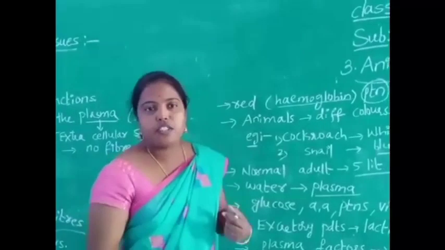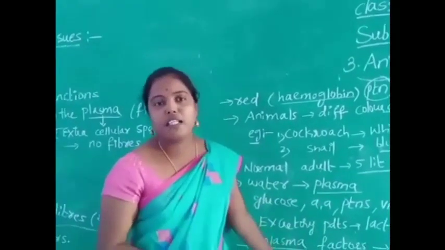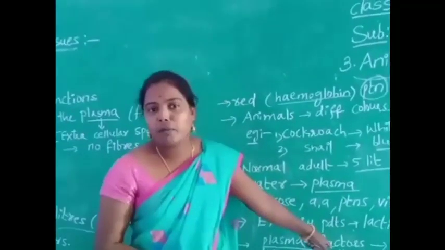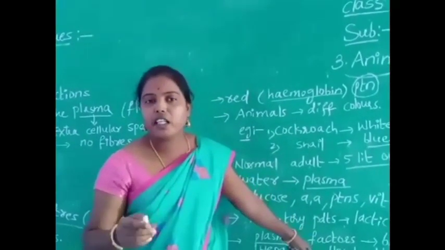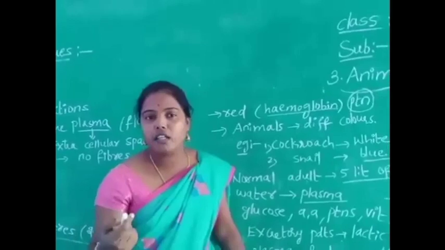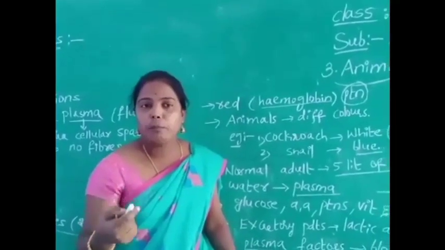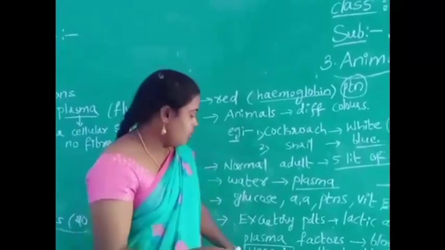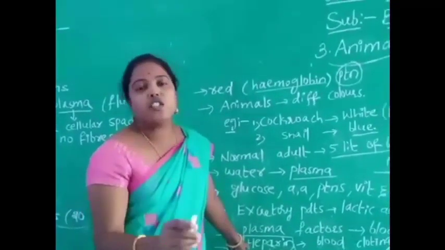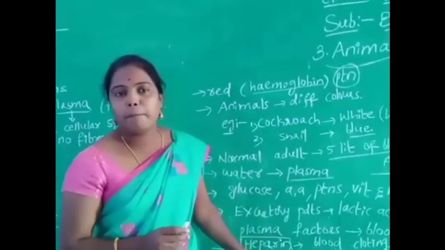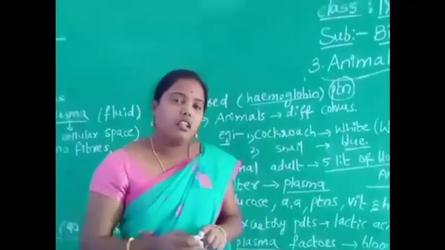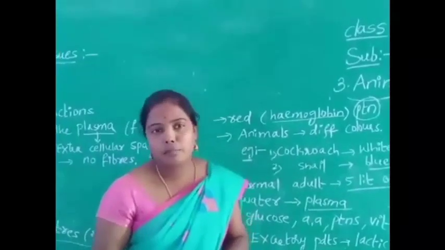If heparin is absent, what happens then? The blood will clot in our blood vessels and cannot reach our heart. Then our heart will stop beating, and we will die. So heparin is very essential to our body.